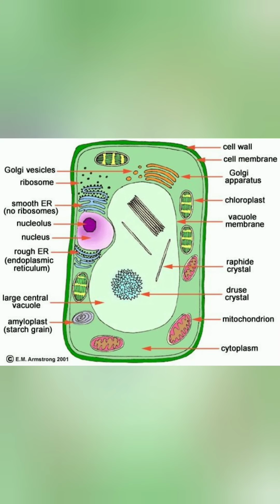Plant cells are usually capable of forming all amino acids, coenzymes, and vitamins. Spindle fibers are formed during cell division. Lysosome is present in less number. The components of plant cells are Golgi vesicles, ribosomes, smooth endoplasmic reticulum, nucleus. Important is chloroplast.